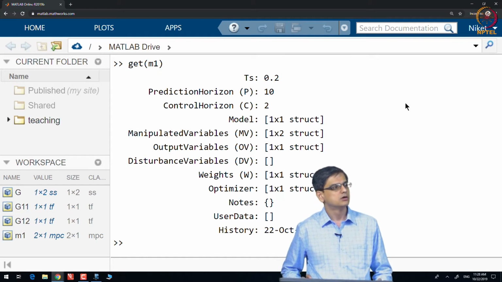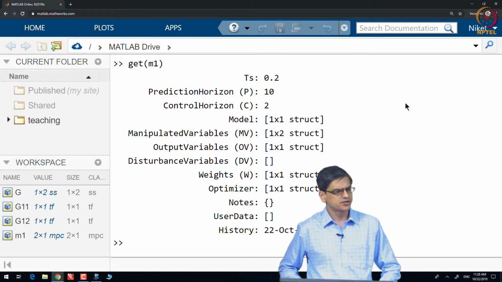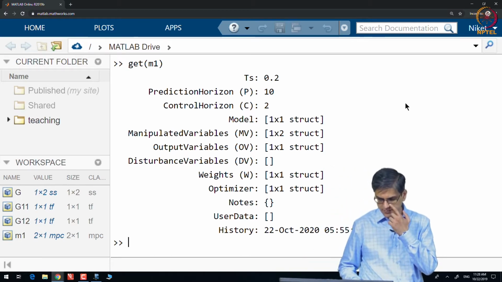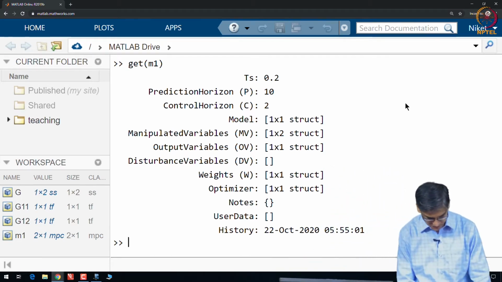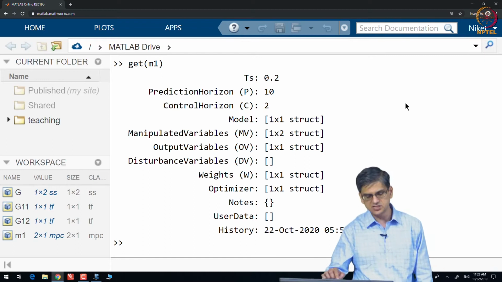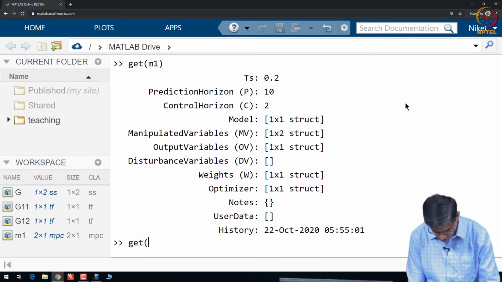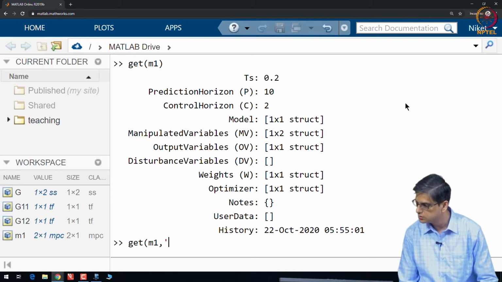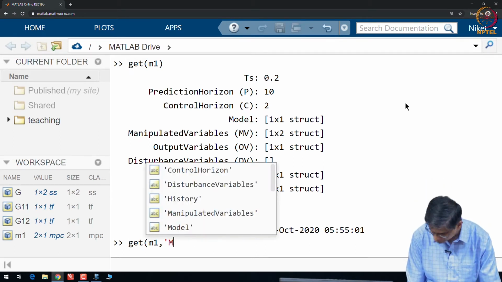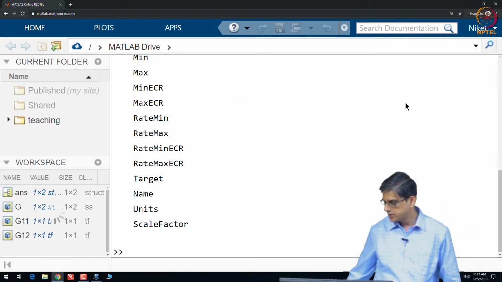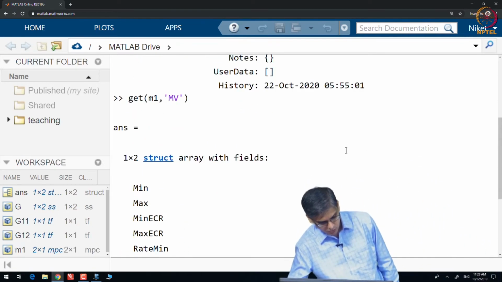So, you have done object oriented programming a little bit, C++, Java or anything, some ideas you have, okay. If not, that's okay, I mean that won't hurt, okay. To access any of these variables, you can either use get M1 comma let us say MV, okay, and it will give you information about what MV is.